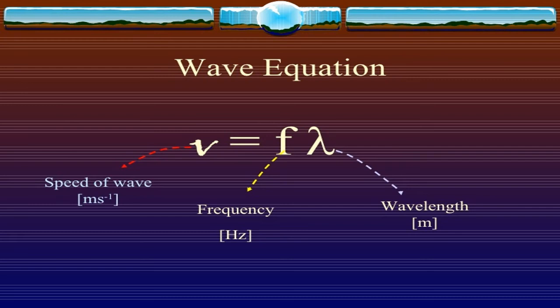As frequency increases, wavelength will decrease. So, the wave equation indicates the relation between frequency and wavelength.